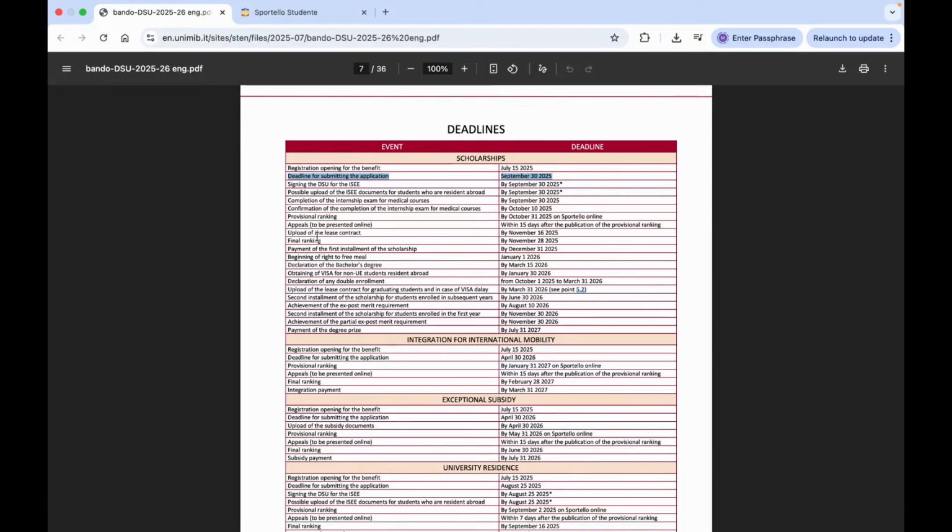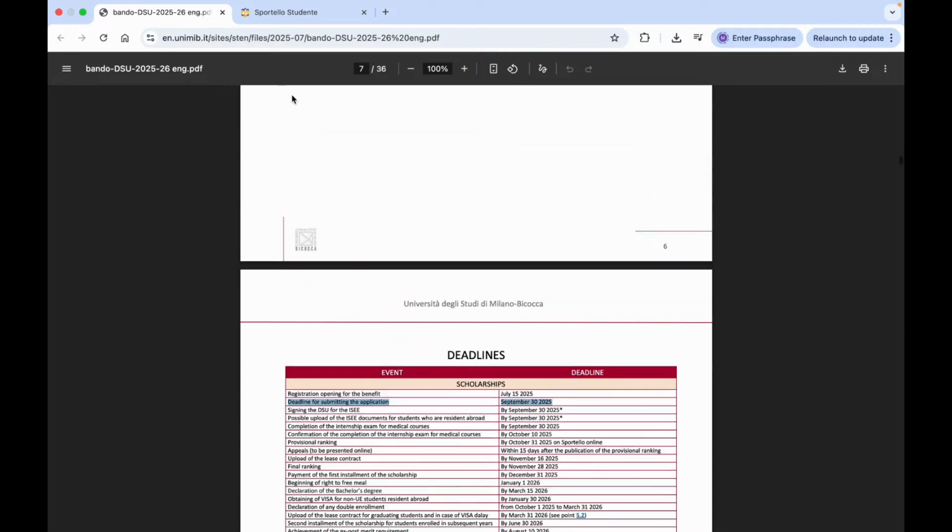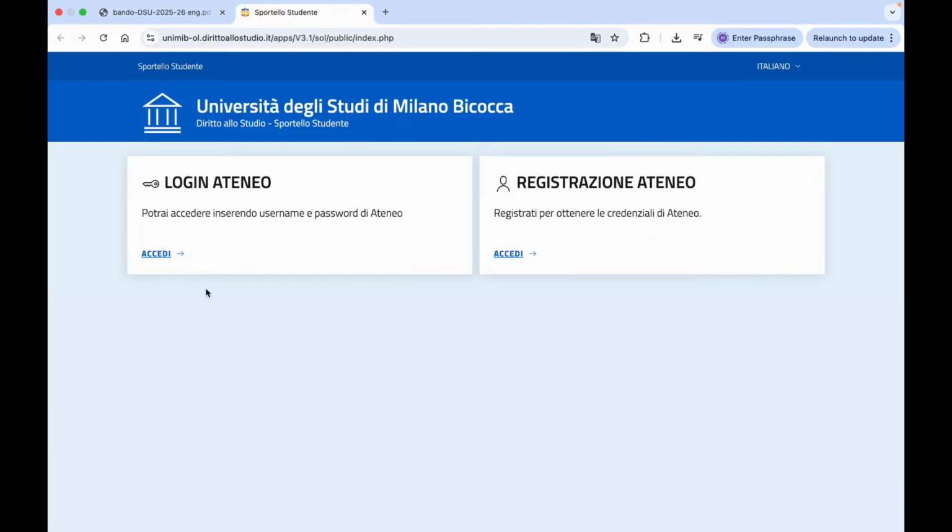So it is always important that you read the call and read all the details. So let's go to the application. This is the home page of Milano-Bicocca University to apply for scholarship. If you already have credentials, then you need to use this tab. But if you are a new student or first year student, then first you need to create an account and then you can apply for scholarship. So click here, Accedi, to register yourself on the platform.